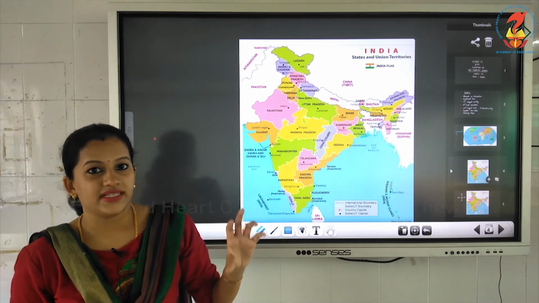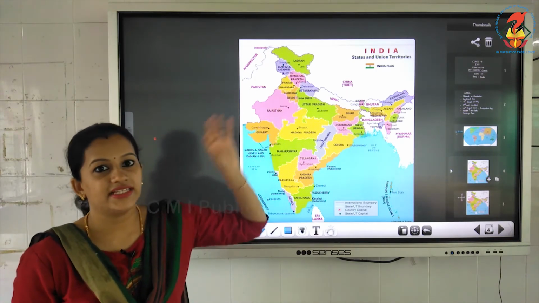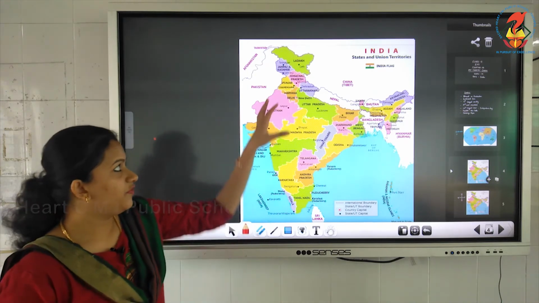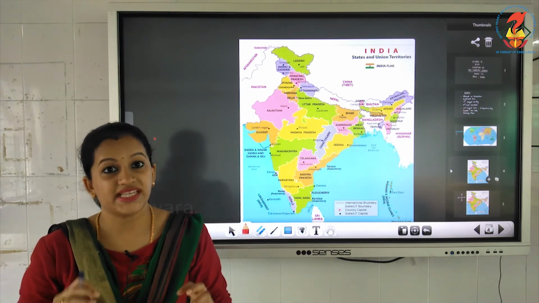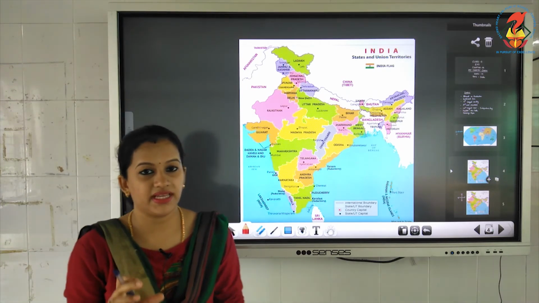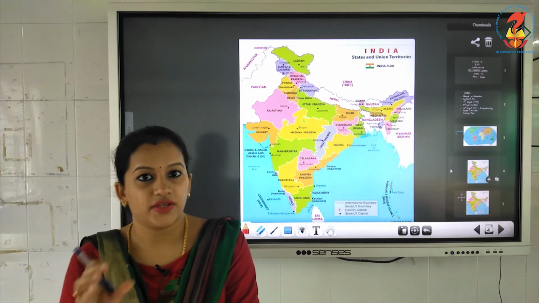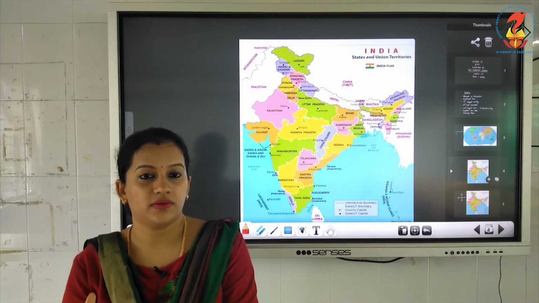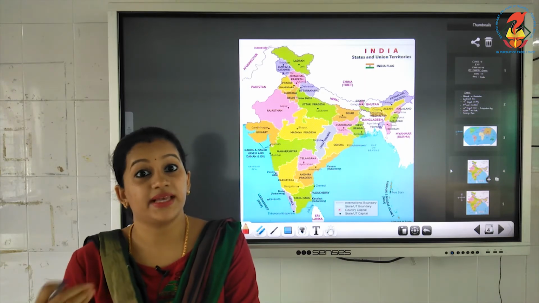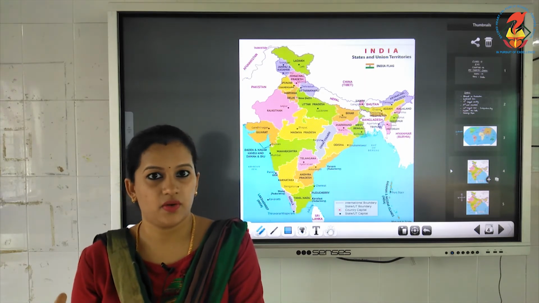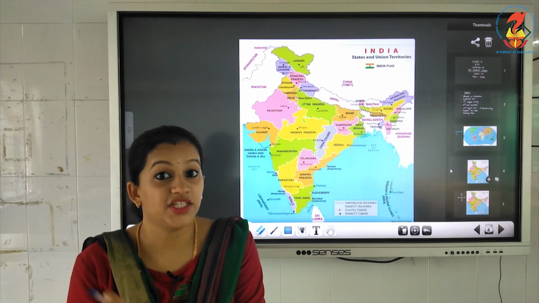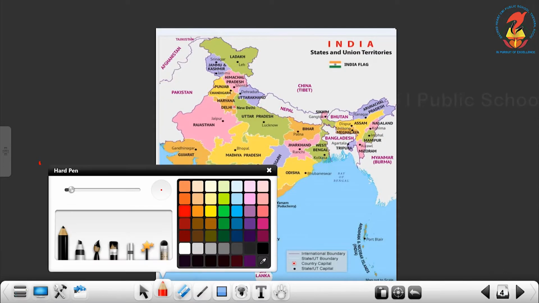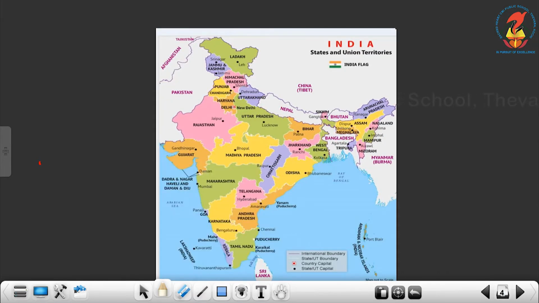Now let us learn about the specialities of our country. When you look at India, India is divided into several states. State means it is a piece of land or an area that is governed by separate political governments, by political parties. Like that, India is divided into 28 states. You can see 28 states in India.